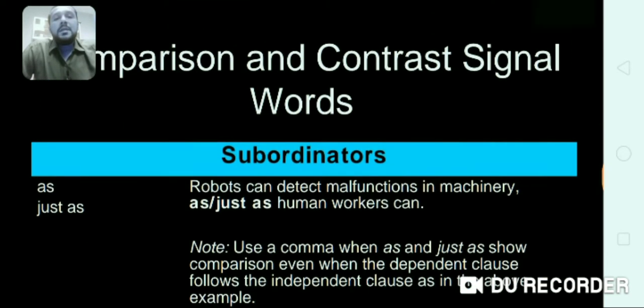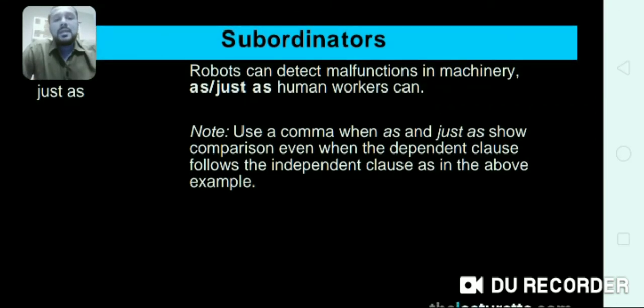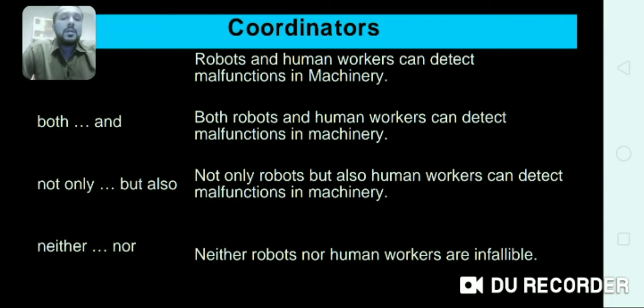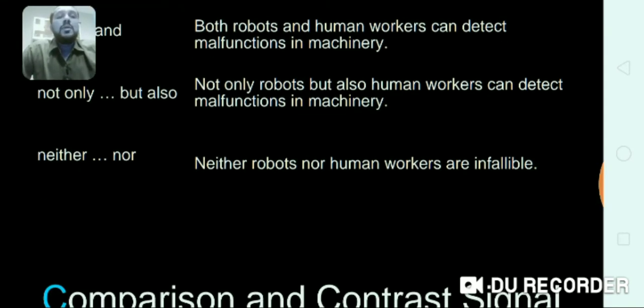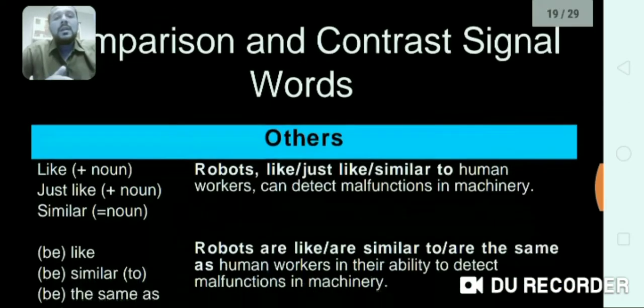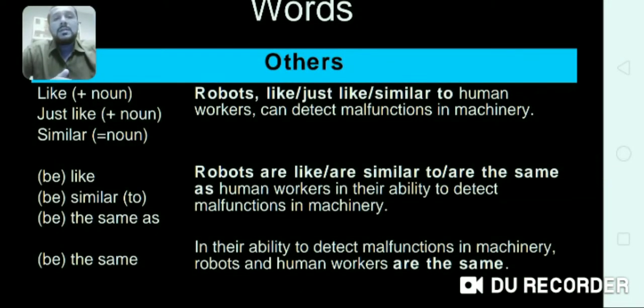Also: as, just as, and, both, and, not only but also, neither nor, either or. Neither robots nor human workers are infallible. Such words are used in comparison or contrast essays, like, just like, similar, when you are going to compare.